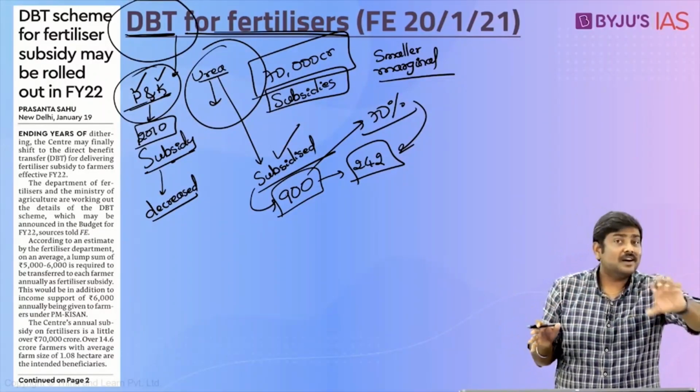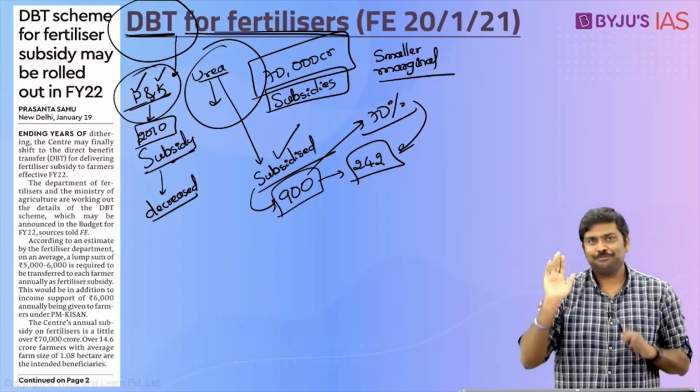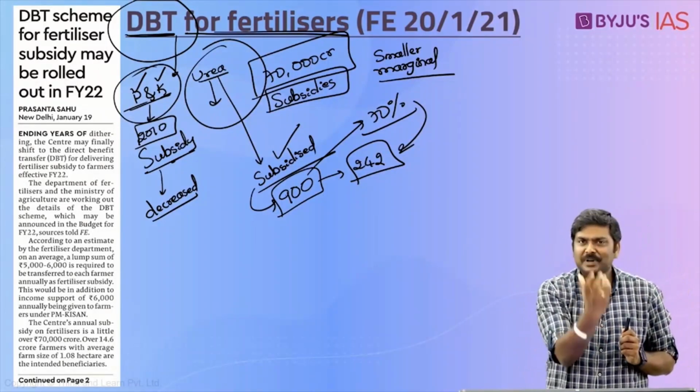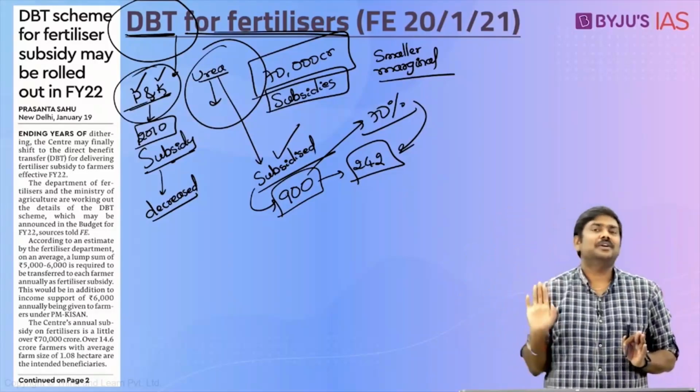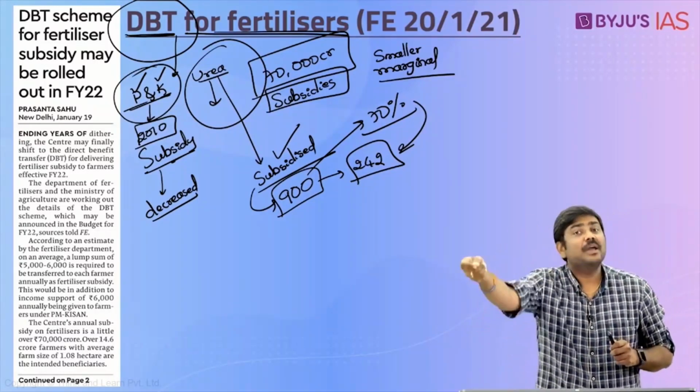Before this new proposal, there was an earlier proposal where the Government of India basically said, let the farmers purchase these particular fertilizers at market price, and we will transfer the subsidy into the bank account. I understand the concept here. But this particular proposal was shot down by the government itself because they were concerned that farmers may not be in a position to provide the upfront payment to purchase the fertilizers.